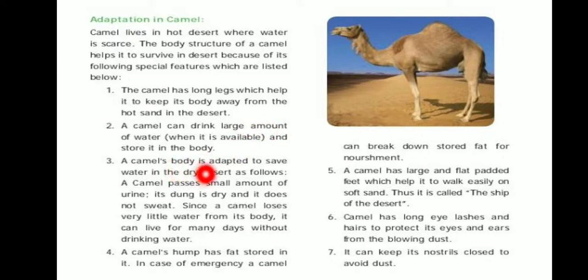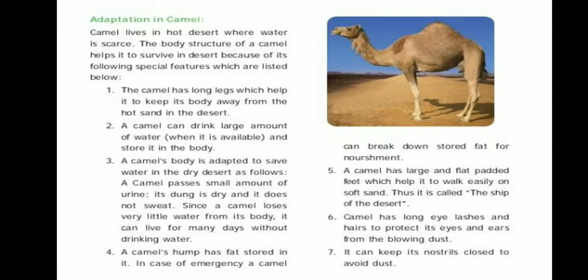A camel's body is adapted to save water in the dry desert as follows. A camel passes a small amount of urine. Its urine is dry and it does not sweat. Since a camel loses very little water from its body, it can live for many days without drinking water. Fourth point: a camel's hump has fat stored in it. In case of emergency, a camel can break down stored fat for nourishment. A camel has large, flat, padded feet which help it to walk easily on soft sand.